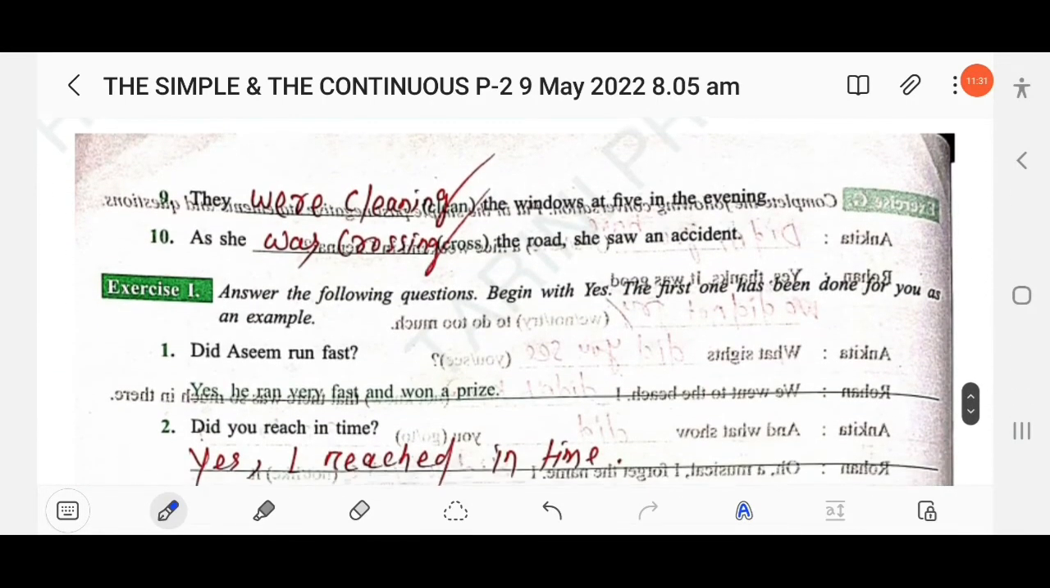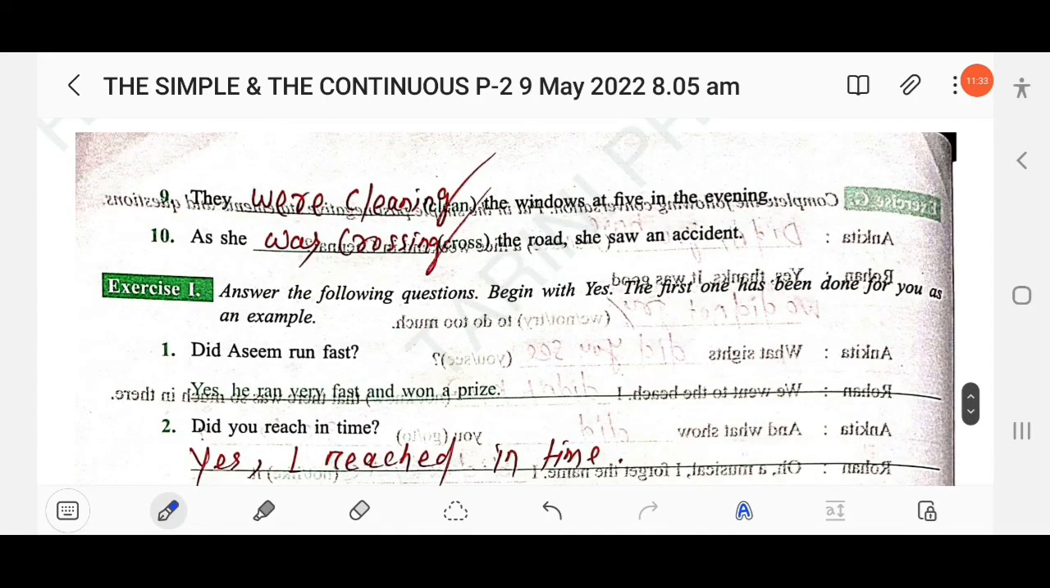Okay. The next, they dash the windows at 5 in the evening. So here they is third person plural, so use were. They were cleaning. The next, as she dashed the road, she saw an accident. As she was crossing, that means when she was crossing the road, she saw an accident. One action happened suddenly, and another action was going on. Which action was going on? As she was crossing.